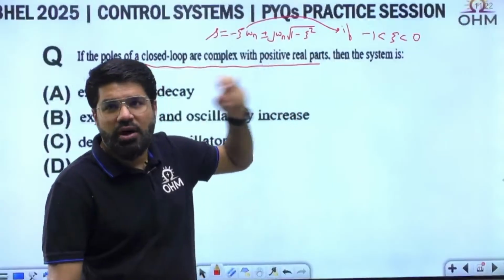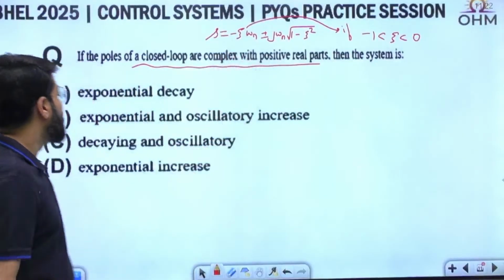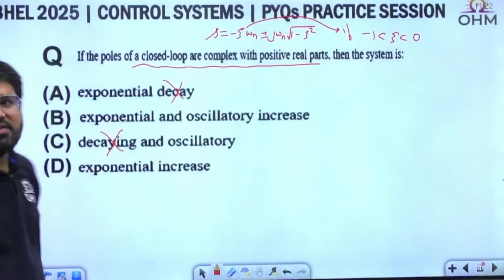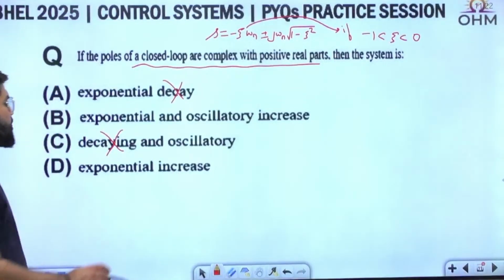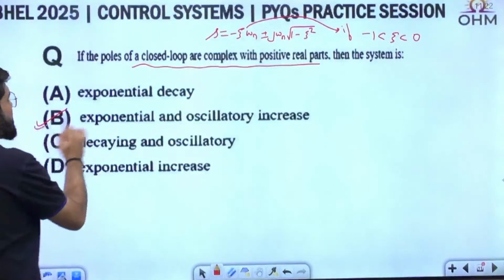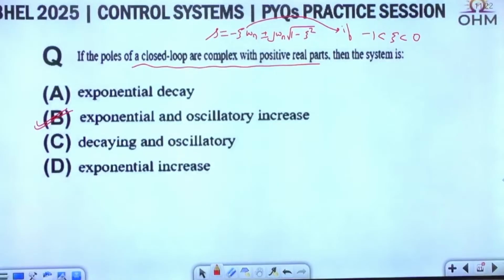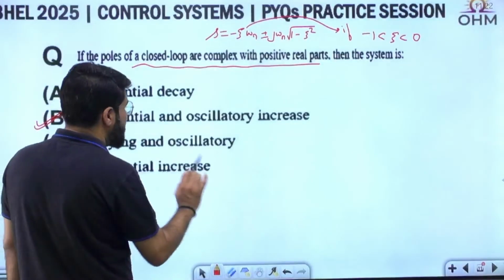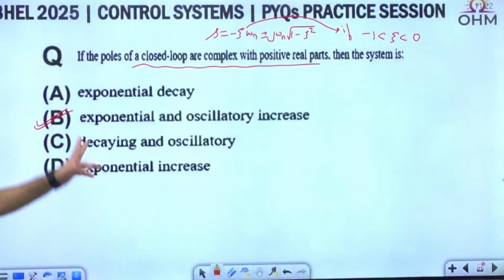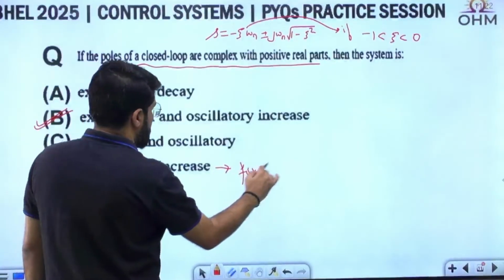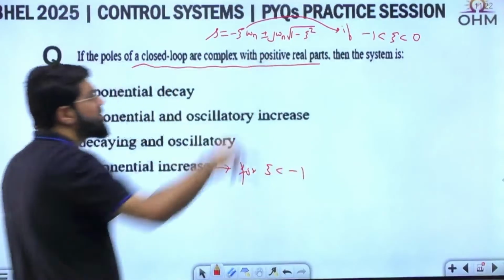is unstable, so the output has to be exponential growth only. Exponential decay is not at all possible because it's an unstable system condition. The output is exponential and oscillatory increase. Yes, it can be only exponential increase without oscillation if you have zeta lesser than minus 1 as well.